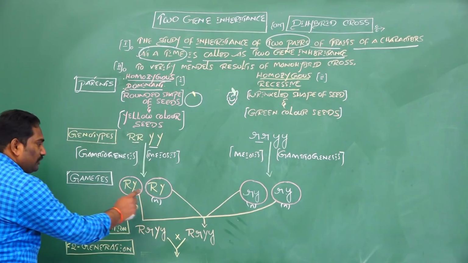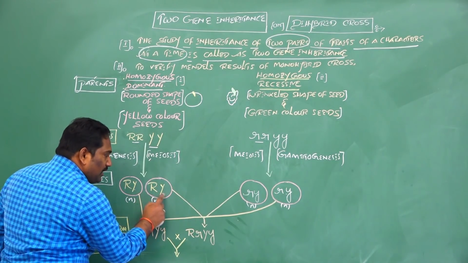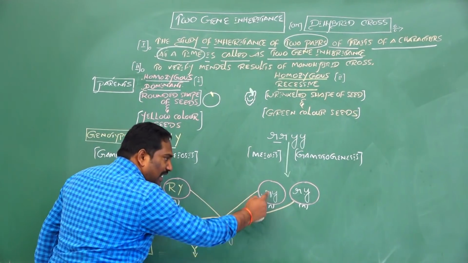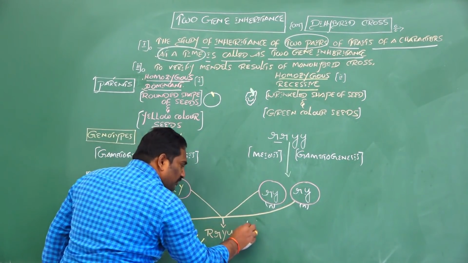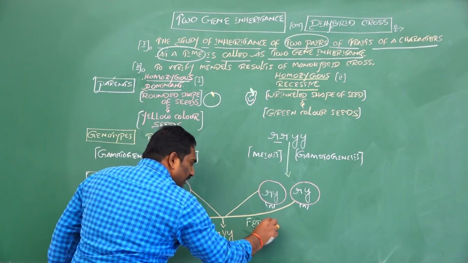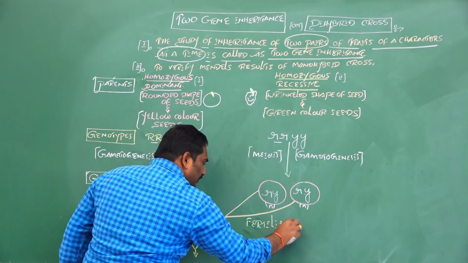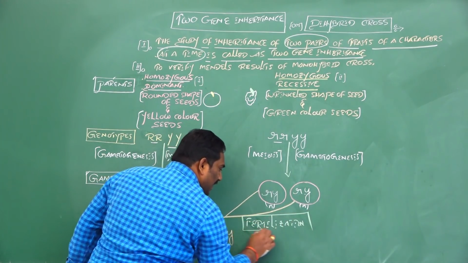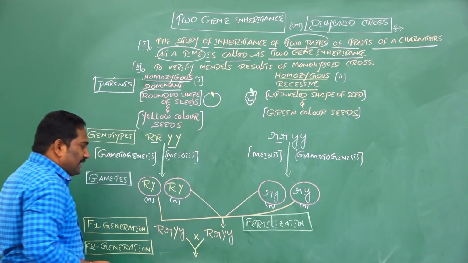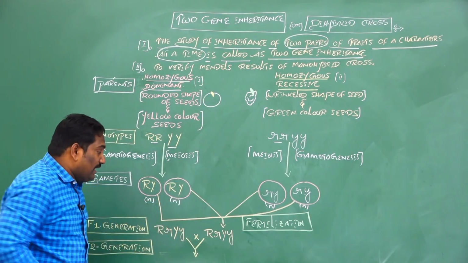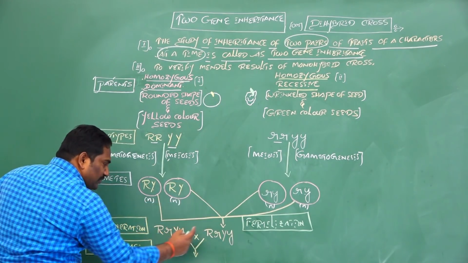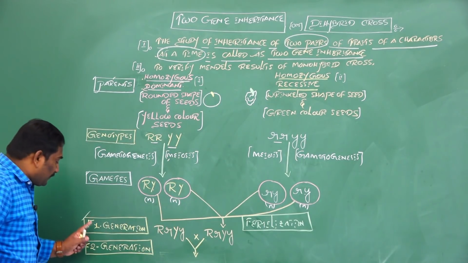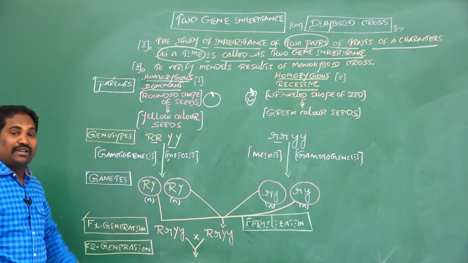When these dominant gametes, round shape of seeds and yellow color seeds, and recessive gametes, wrinkled shape of seeds and green color seeds, are brought together during fertilization, the fusion of genetically different parent gametes is called fertilization. Fertilization is also called syngamy. Then it produces the first generation offspring, called the F1 generation, or first filial generation, or F1 hybrid.